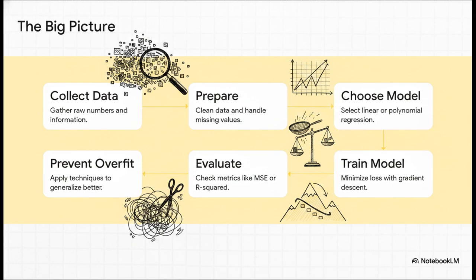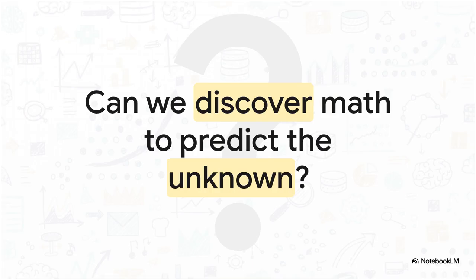We start by collecting raw data and preparing our features. Then, we choose our regression model and train it, sending it down the error mountain using gradient descent. Finally, we strictly evaluate it with our metrics like MAE or the R-squared score and apply techniques to ensure it definitely hasn't overfit the data. So representing relationships, measuring errors, optimizing parameters, and generalizing to unseen data. This is the beautiful structured reality of how machines predict the future.